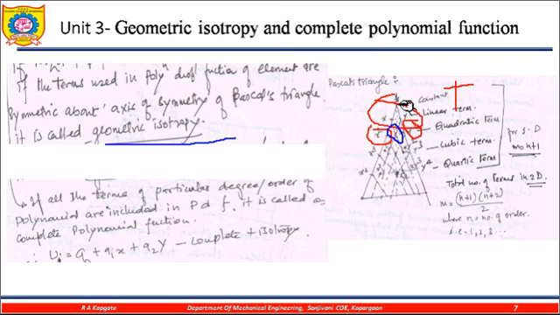This is the center point, and we have considered all these terms on these two lines, but we have not considered the third middle point. It means we are achieving only geometric isotropy, but not a complete one. When I include this term also, then that is called complete and isotropy. So this is the meaning of complete and isotropy.